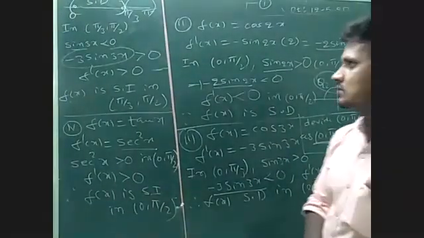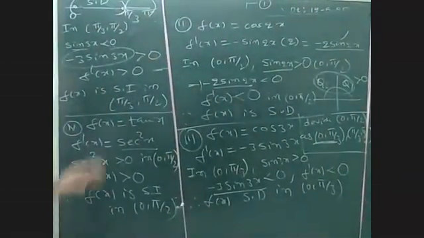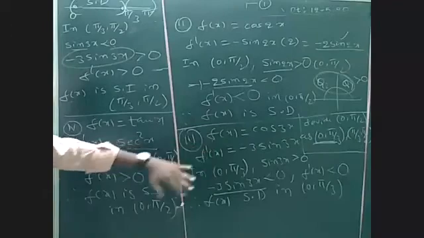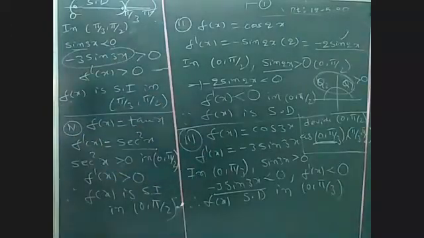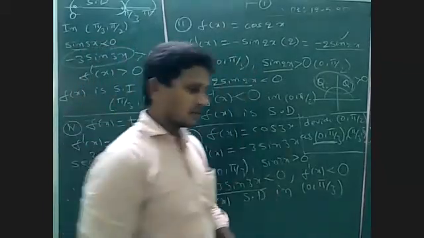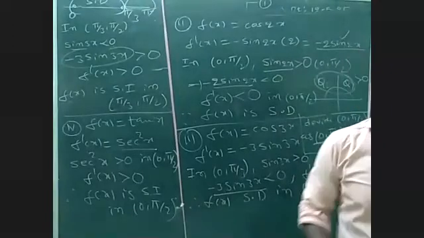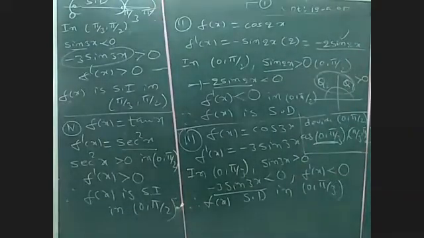All are easy questions, but we just have to think about which quadrant it belongs to, like cos 3x. Instead of this, you can take sin x, sin 2x, sin 3x. You can try yourself whether increasing or decreasing.